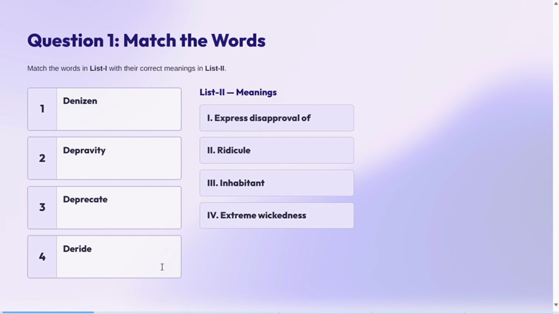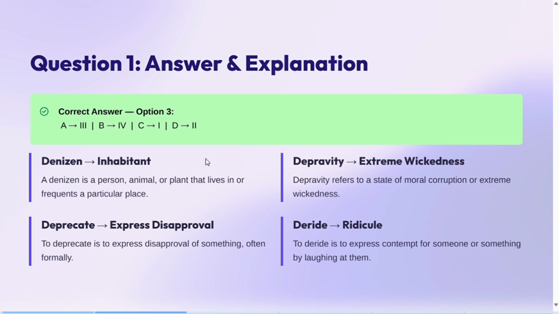And the last one is deride. Deride means to laugh at something. और अब हमारे पास एक ही वर्ड बचा है ridicule. Ridicule का basically means होता है to humiliate, okay? किसी का taunt देना, किसी का मजाक उड़ाना. So deride would be ridicule. Let's see the answers. The answers are same.